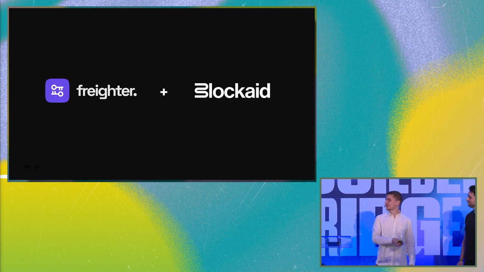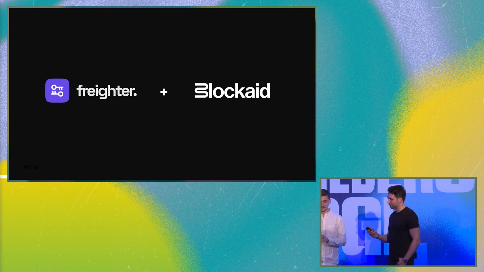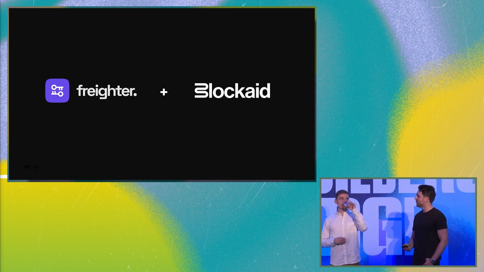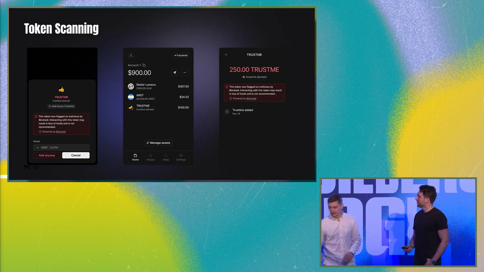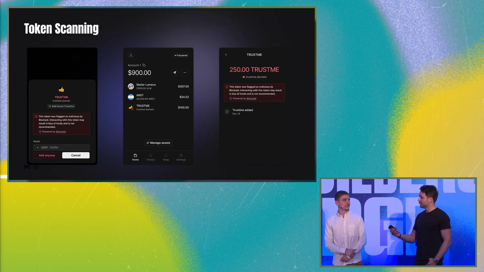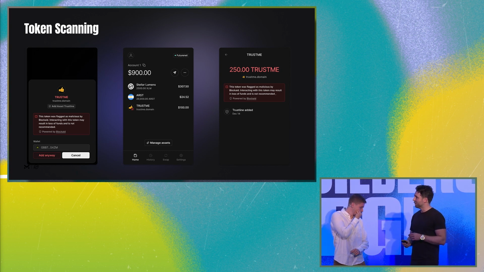And now I'll hand over to Bruno. Cool. Yeah, I'll show a bit more about how Freighter is leveraging Blockaid to show these kinds of warnings and to protect users. So we use token scanning. Anytime you're trying to add a trust line, we'll scan that asset and show a warning if the asset is flagged as malicious.